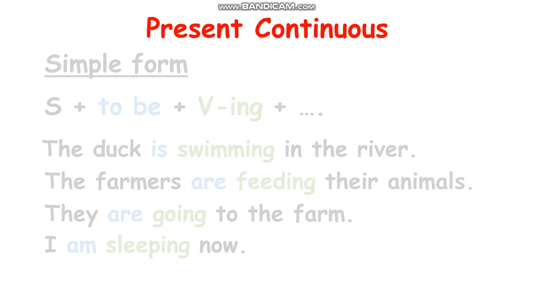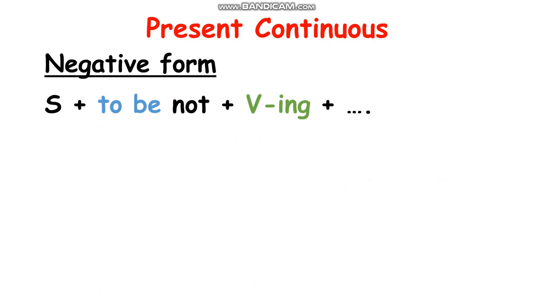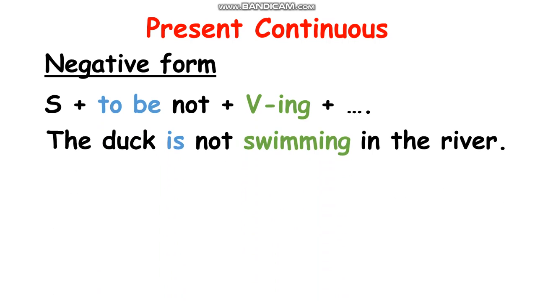So now let's go to negative form. Negative form is a little bit the same: subject plus verb to be plus not plus verb ing. It's different only by not. So the duck is not swimming in the river. We just add not, so it becomes negative. We use not after verb to be. We don't say the duck is swimming not in the river. It's not like that, okay?